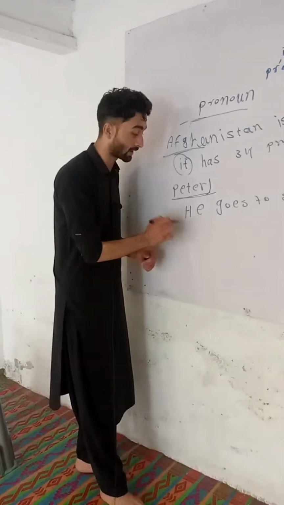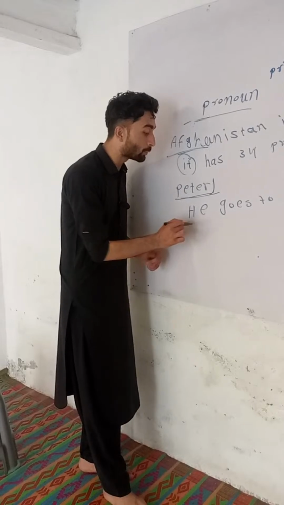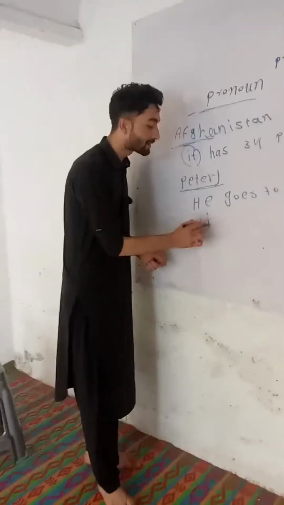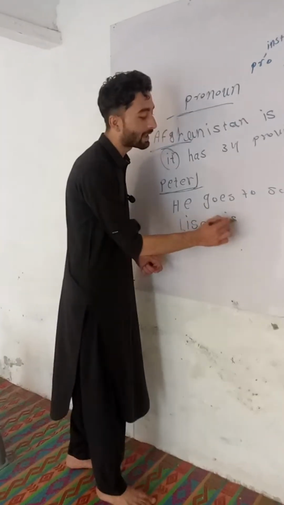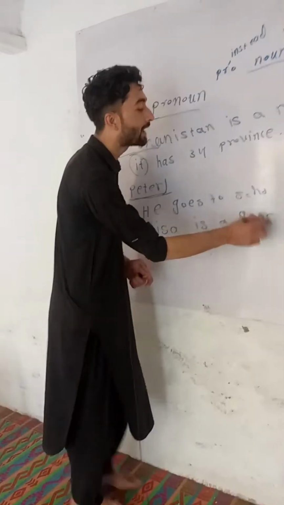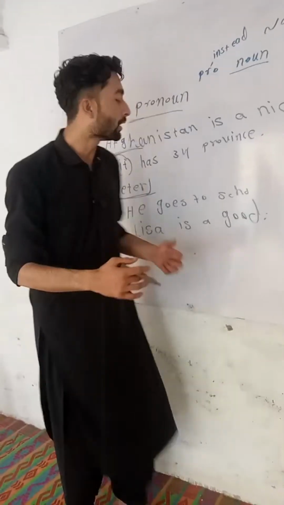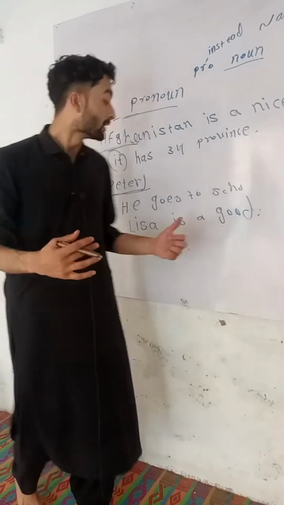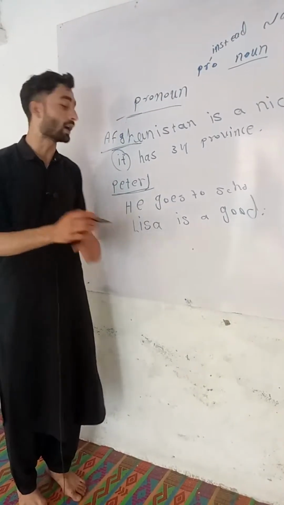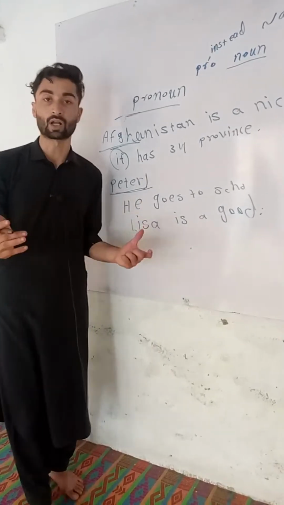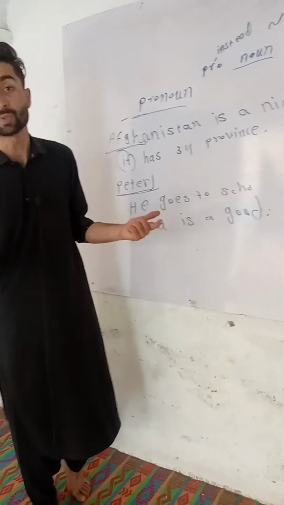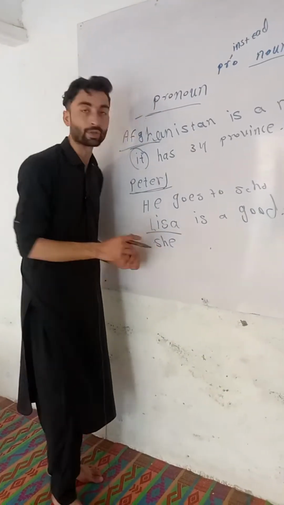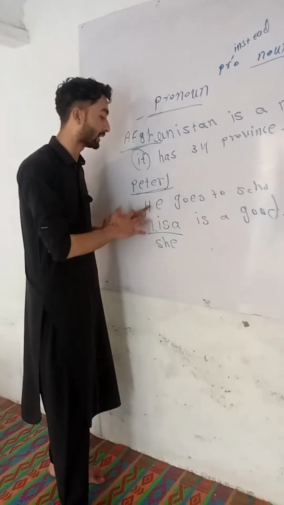Let me give you another example. Here, for example, we select a female name. For example, Lisa, right? Lisa is a good girl. So here we use the name only for the introduction of a person. After that, we should use a pronoun if you want to make your speech nice. For example, "she". For female we use "she", because for male we use "he".